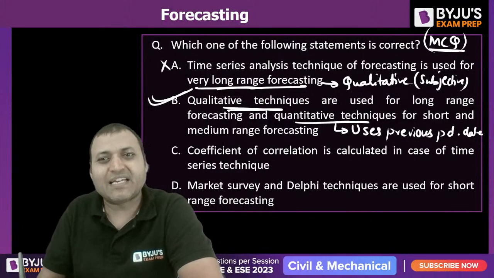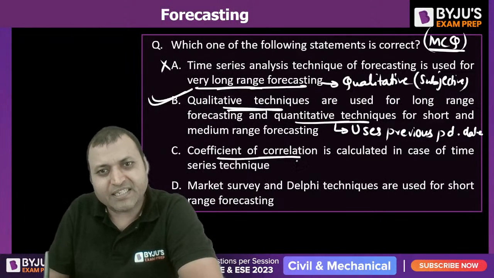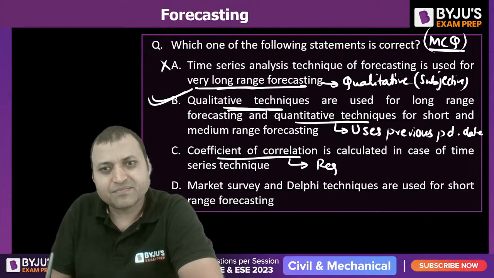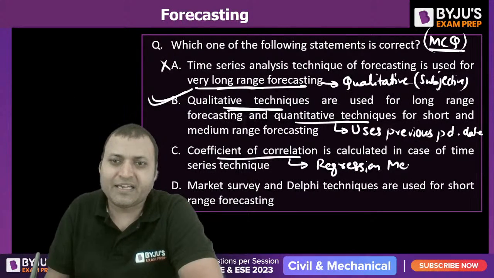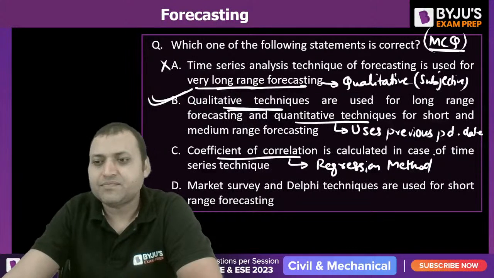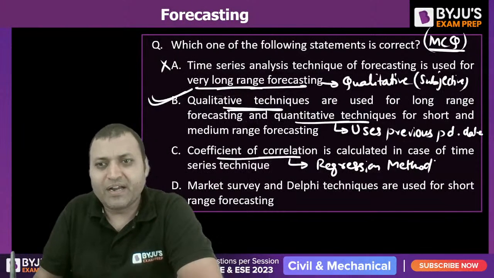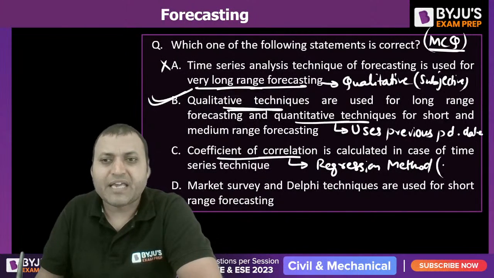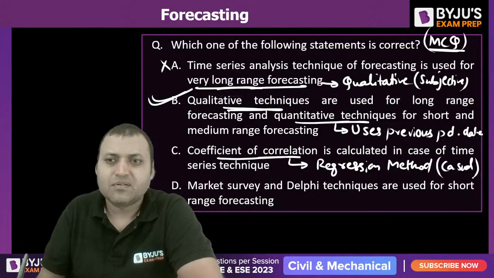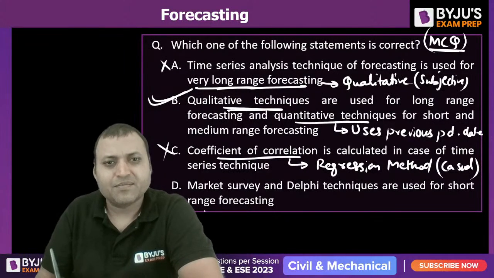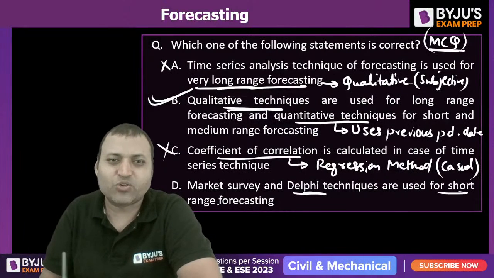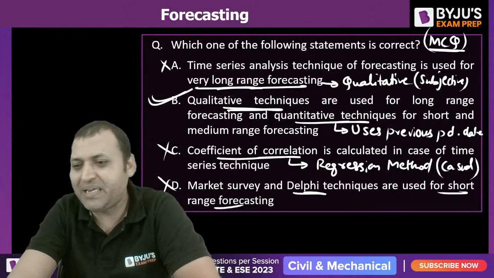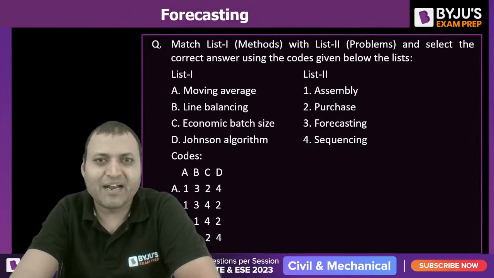Coefficient of correlation is calculated in case of time series technique. No, coefficient of correlation is calculated in regression analysis, the regression method, or we can call it the causal model. That is incorrect. Market survey and Delphi techniques are used for short range. No, they are used for long range. D is also incorrect. B is the correct answer.